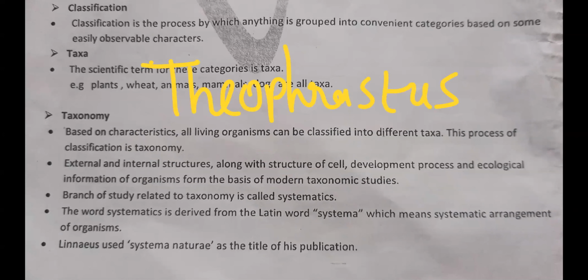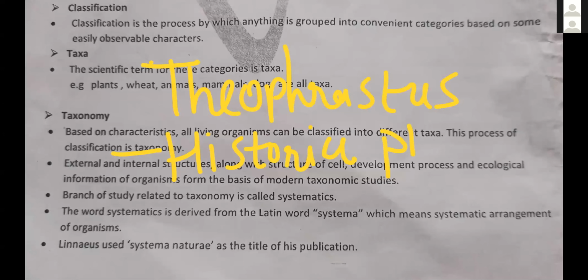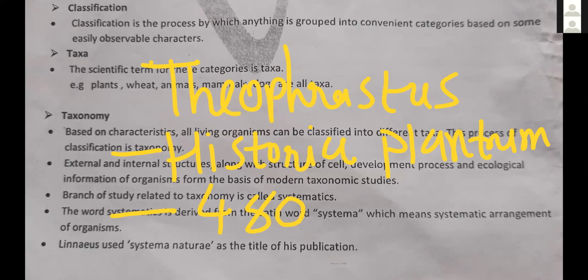He wrote a book. That book's name is Historia Plantrum. He is the father of botany, so obviously he described plants in this book, and in this book he described 480 plants. Just imagine, 480 plants. Detailed descriptions are given for these 480 plants. Theophrastus, book name Historia Plantrum.